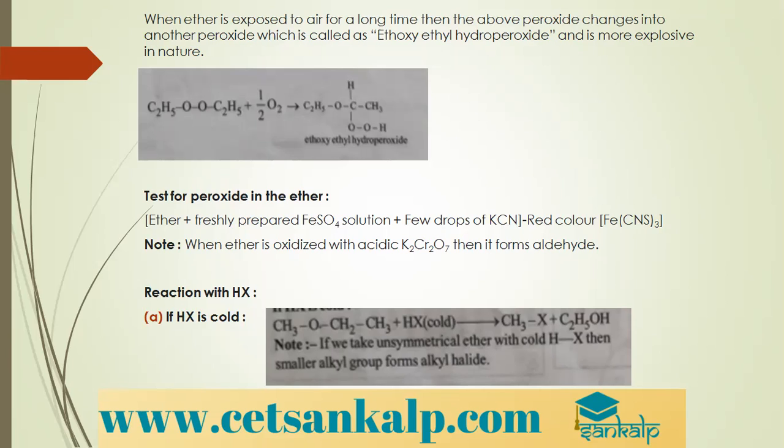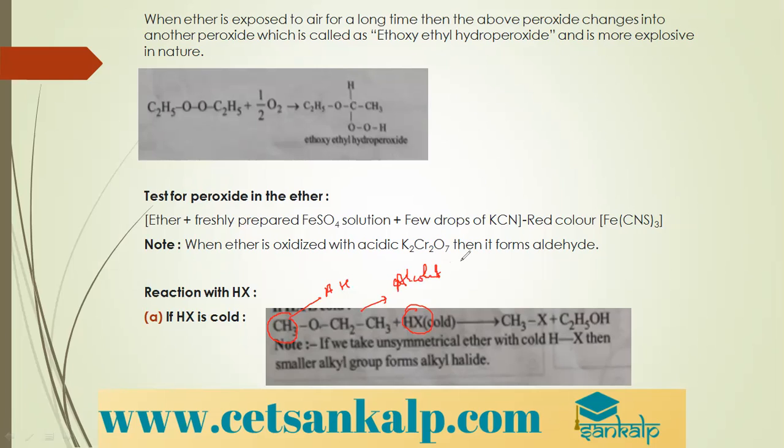So the smaller alkyl group will form alkyl halide. Remember, if you are taking cold HX, the smaller alkyl group will form alkyl halide, and the larger alkyl group will form alcohol.